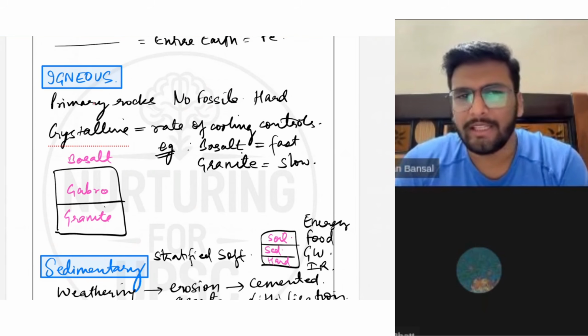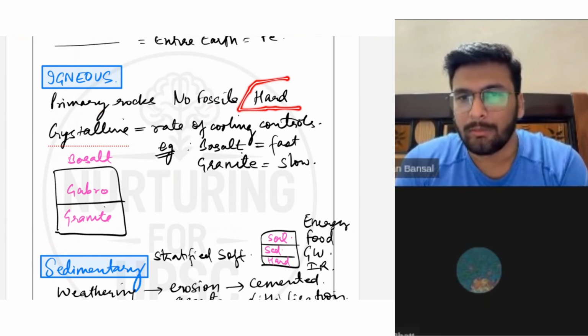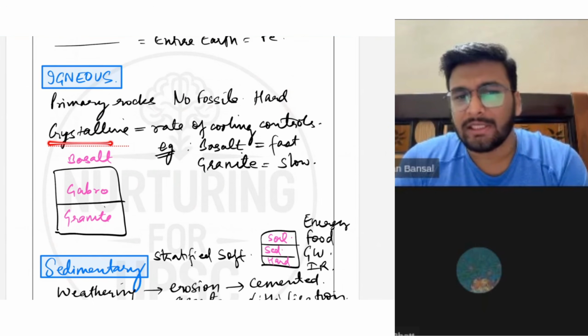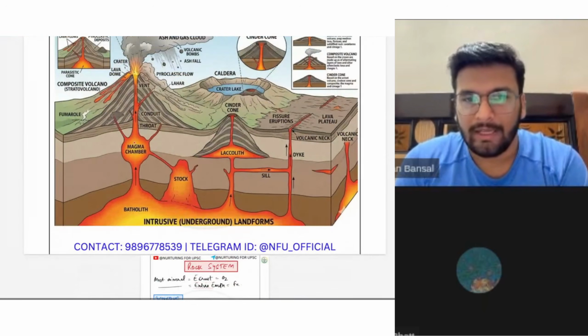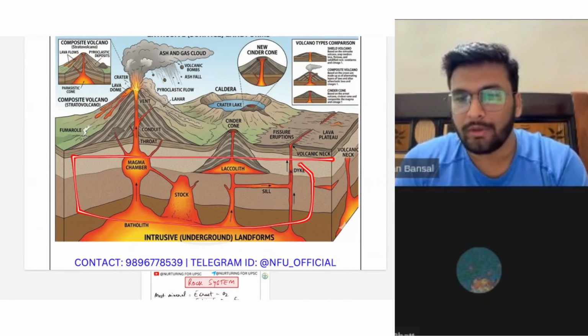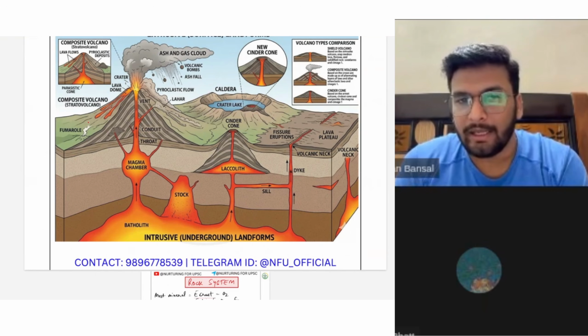Now these are primary rocks, these are the hard rocks. It is very tough to break them down. It takes years to break them down. And they are crystalline, they are crystallized when they are brought out. For example, let's say this is our surface, and below the surface there will be something like a volcano. I told you, when a volcano is coming out, these are the intrusive volcanoes. Intrusive volcanoes means the volcanoes which are present beneath the surface, and these are extrusive volcanoes which are present above the surface.